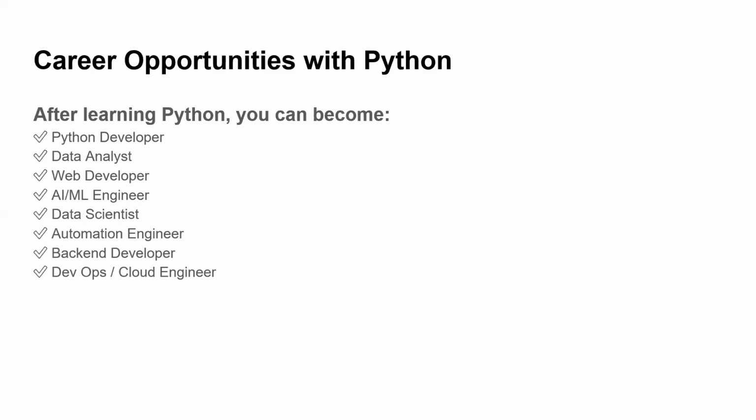So if you see, the first is Python developer, right? Mostly, if you are good with Python, then you can apply for the Python developer role. But let's suppose you have Excel knowledge, some data analyst knowledge, and you are good with Python, you can apply for data analyst. Then we can have machine learning concepts with Python, and then a very good high package in the machine learning AI ML domain also. If you are good with Python, then on top of that language you can learn different skills to get a higher package also.